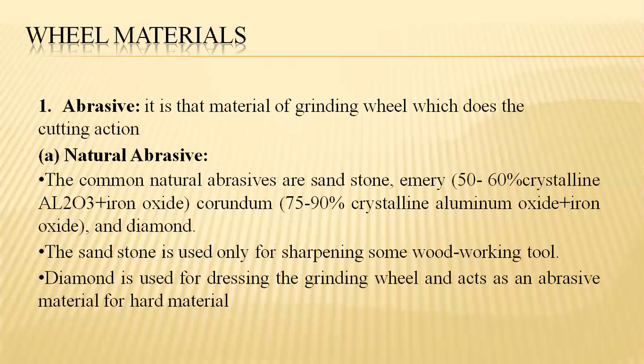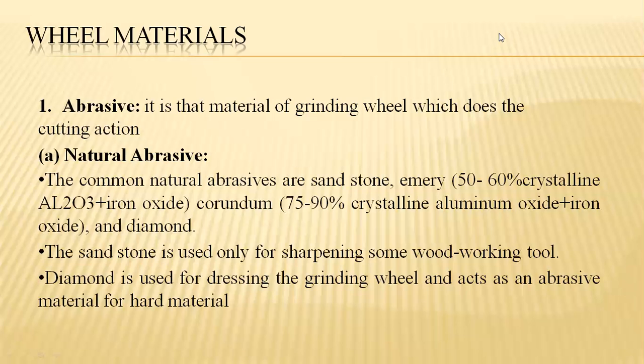The common natural abrasives are sandstone; emery, of about 50 to 60 percent crystalline Al2O3 plus iron oxide; corundum, of 75 to 90 percent crystalline aluminum oxide plus iron oxide; and diamond. These natural abrasives are used in wheel manufacturing for the grinding process over different kinds of materials.